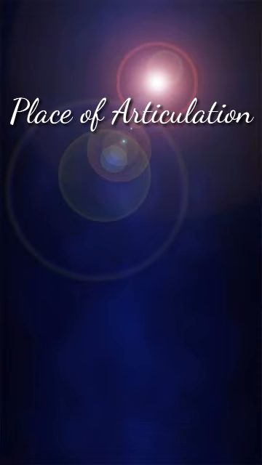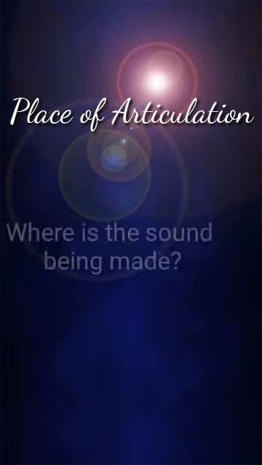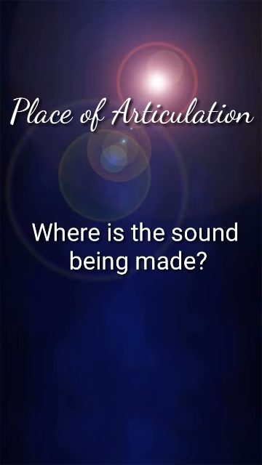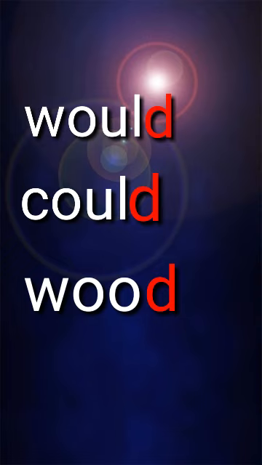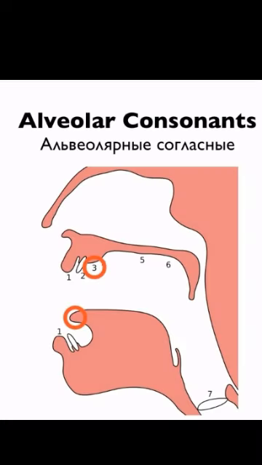Place of articulation. The place of articulation answers the question, where is the sound being made? In the words would, could, and would, they all have the sound d. Would, could, and would. They are alveolar consonants. It is made with the tip of the tongue and the front part of the roof of the mouth.